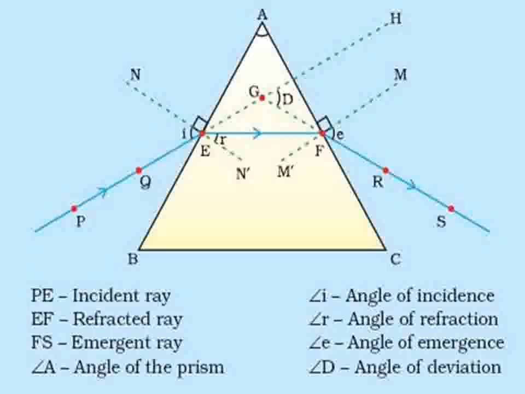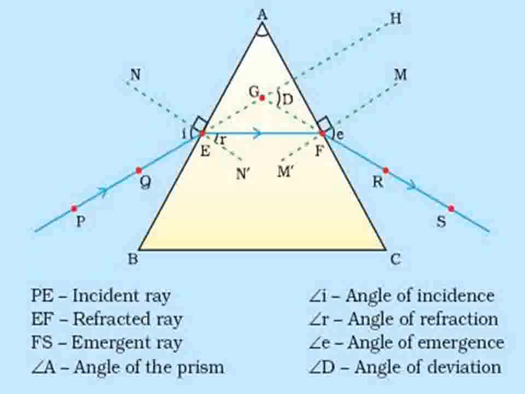BC is the base at which the prism is kept, and just opposite to BC there is angle A, known as the angle of prism. Here the angle of prism is 60 degrees. This is an equilateral prism. All the angles are 60 degrees.